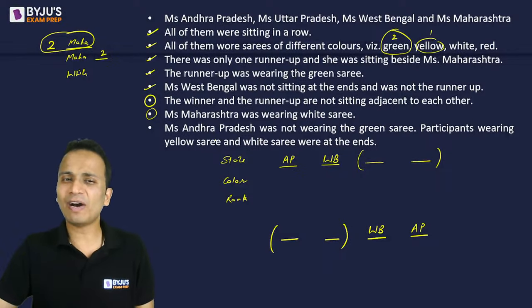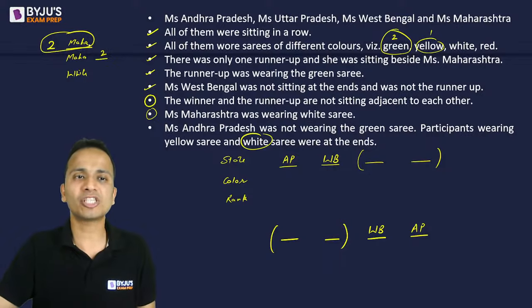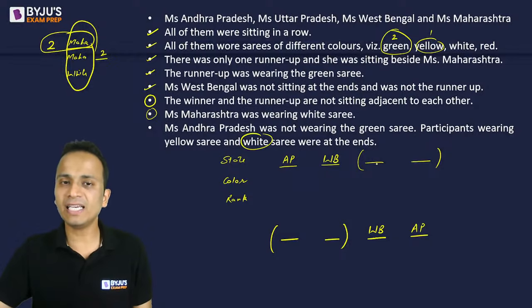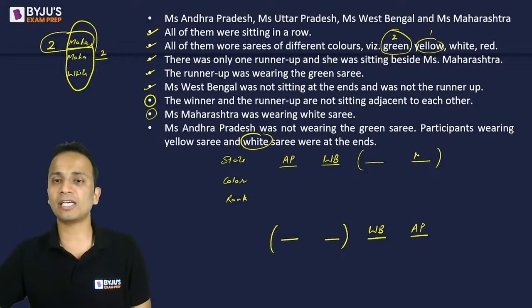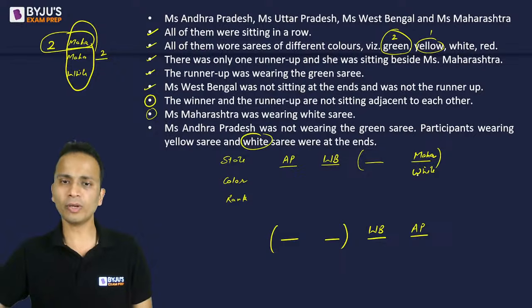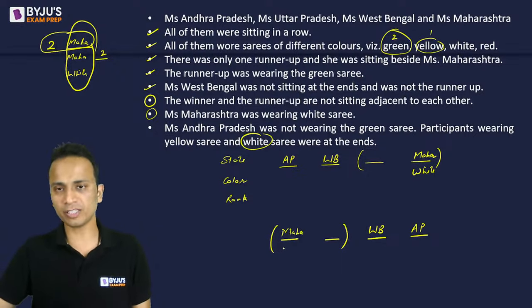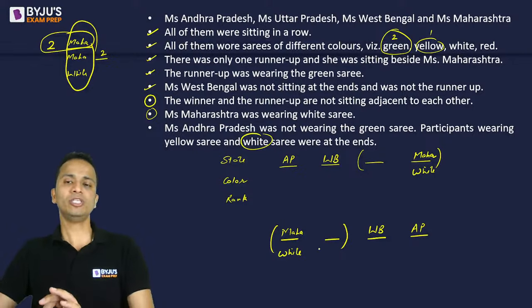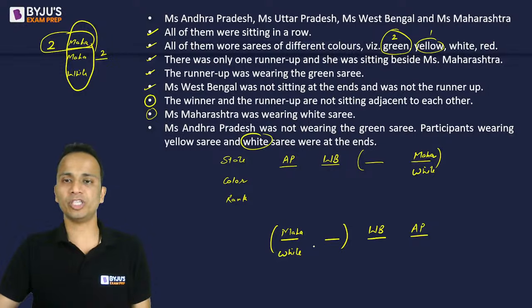Now, who is wearing white sari? We know that Maharashtra is wearing white sari. Maharashtra is wearing white sari and will sit at the end. So, in the first case, Maharashtra will sit at the last chair and will be wearing white sari. In the second case, Maharashtra will sit at the first chair and will wear white sari. So these two cases are going parallel to each other.